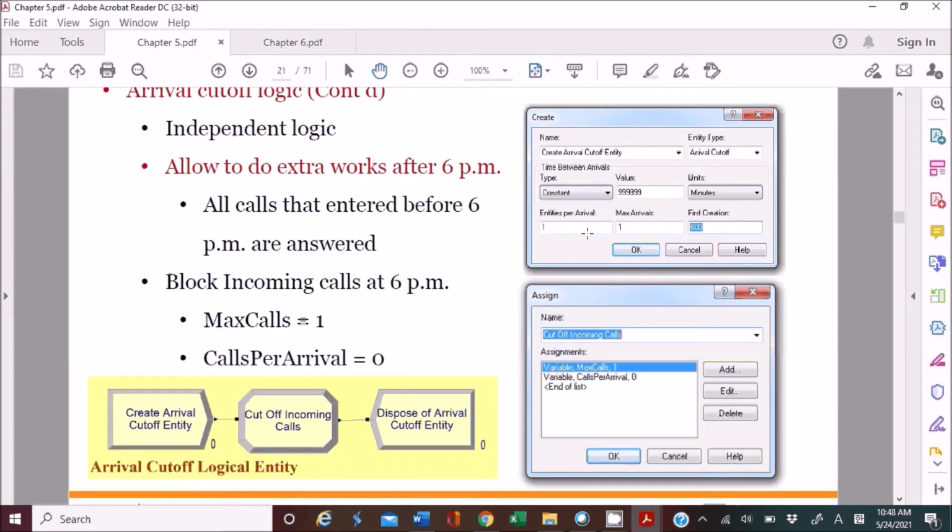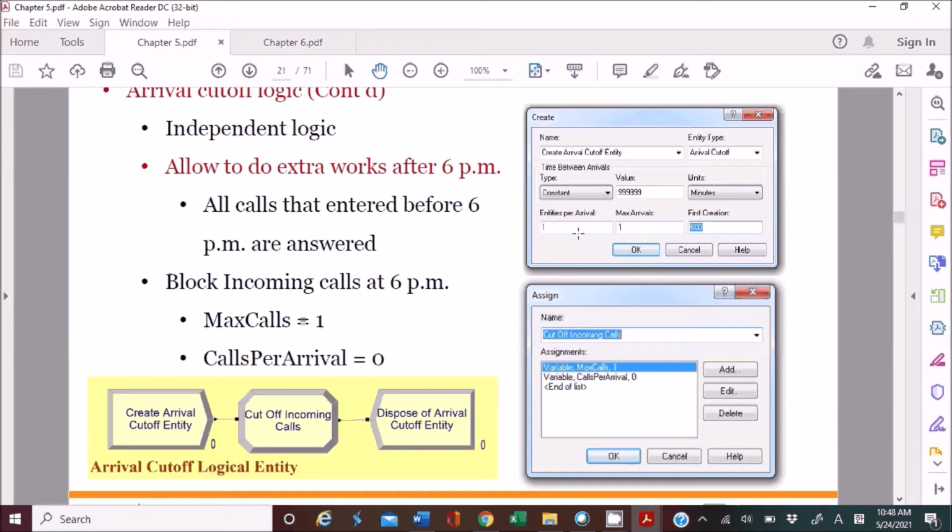If you use a random number, there is a small possibility of having another next entity, so you would get trouble with a very small probability. That's why just put a large constant value as the interval time, so that only one logical entity is generated by this create module.